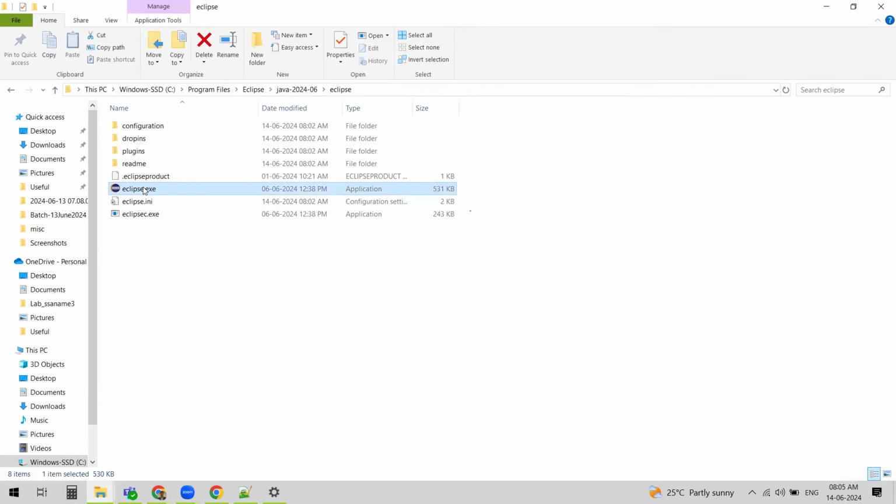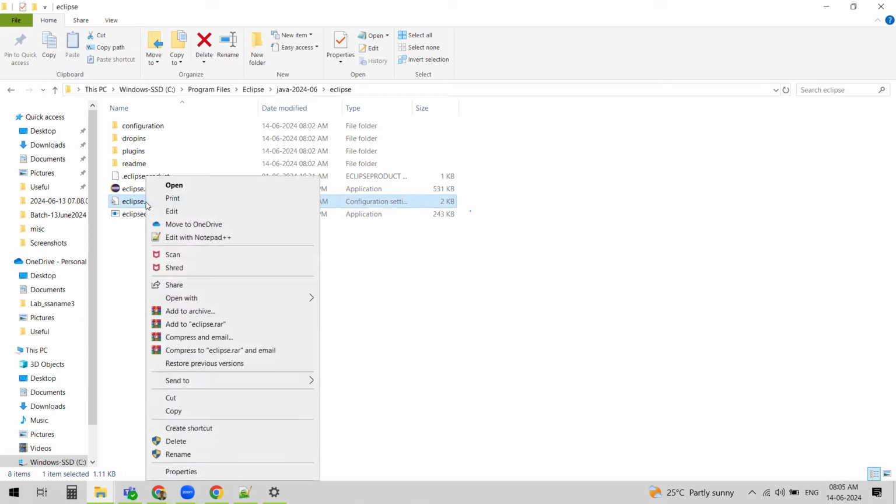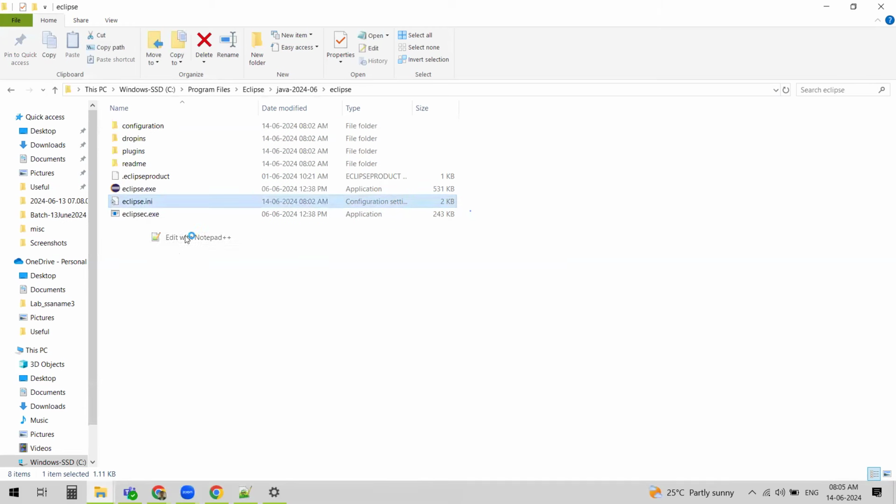All right. Now when we try to launch the Eclipse.exe or the Eclipse shortcut, it was not getting launched, right? You can even try it from here, Eclipse.exe. It is just trying, but it is not able to open or launch it. In such cases, you need to navigate to the installation location and you see the Eclipse.ini file here, right? Just right click on it and open it.